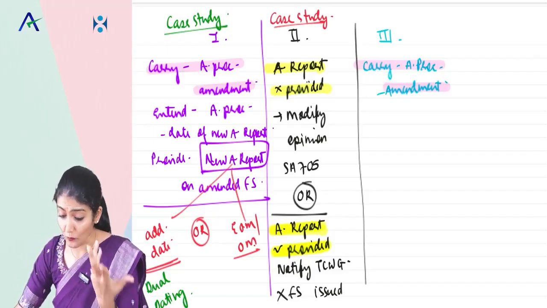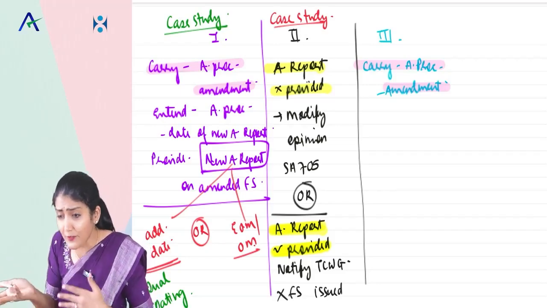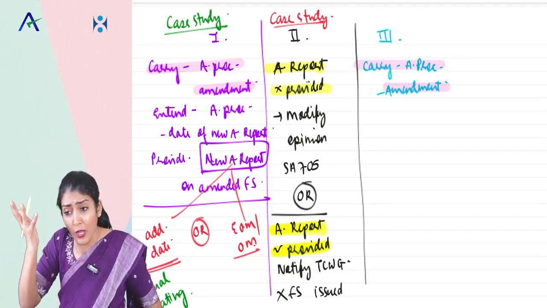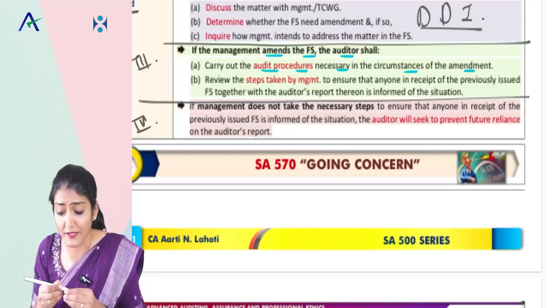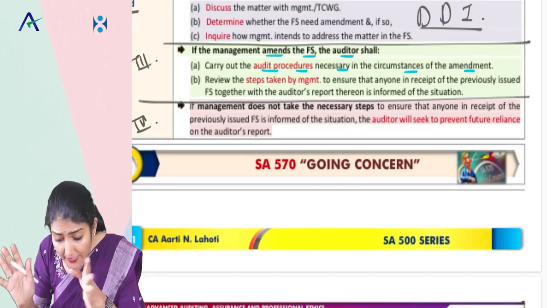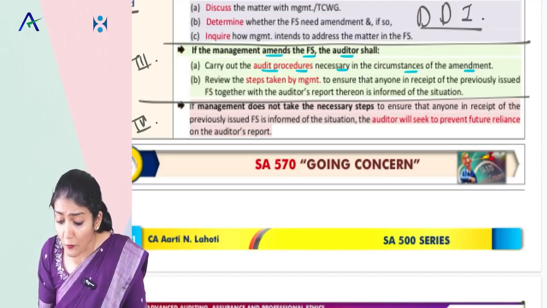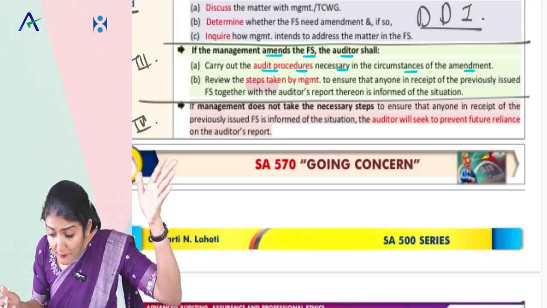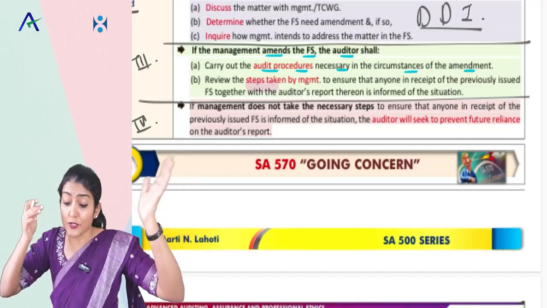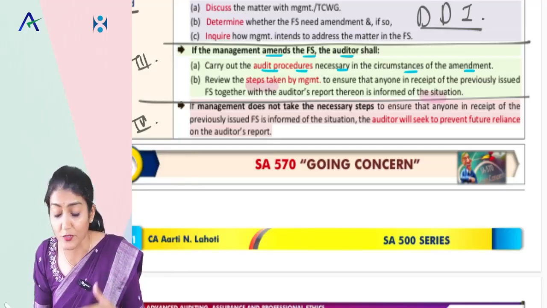Let us see. Okay, so now after the date of the audit report, after the financial statements are issued and management agrees to amend, it says carry out the audit procedure, and now management has agreed to amend. So verify the steps taken by the management to ensure that anybody in receipt of the previously issued financial statements together with the audit report is informed of the situation.